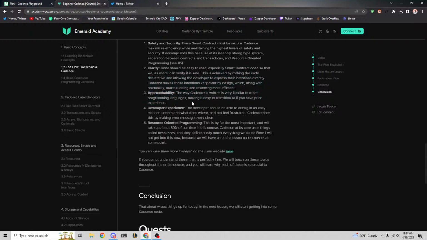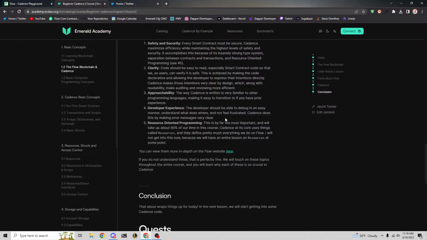Approachability: if you're familiar with other languages like Swift, or even JavaScript a little bit, or Rust, you'll pick up Cadence pretty quickly. Even if you don't know another smart contract language, you will pick up Cadence very quickly, so it's very approachable. The developer experience is also great. Errors are pretty easy to read. It's pretty easy to understand when things are going wrong, and Cadence will point out to you if something is wrong.